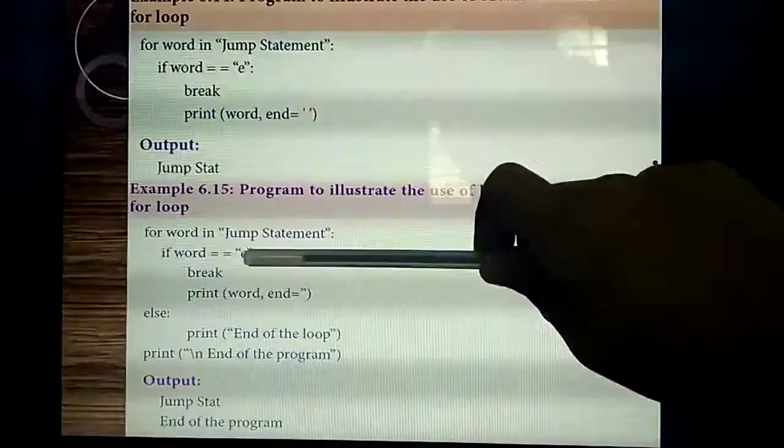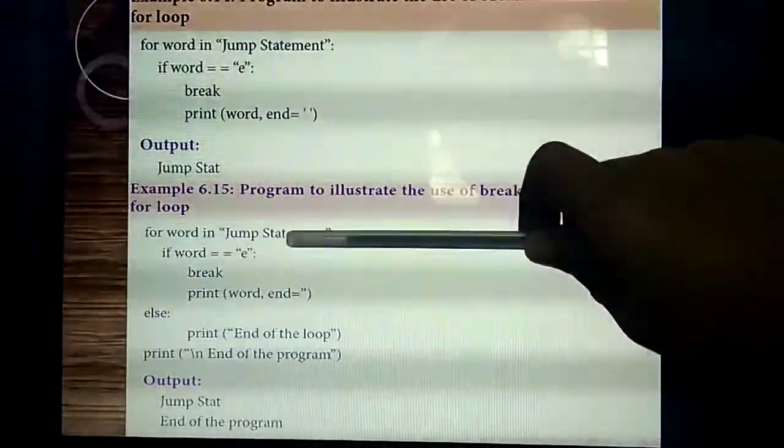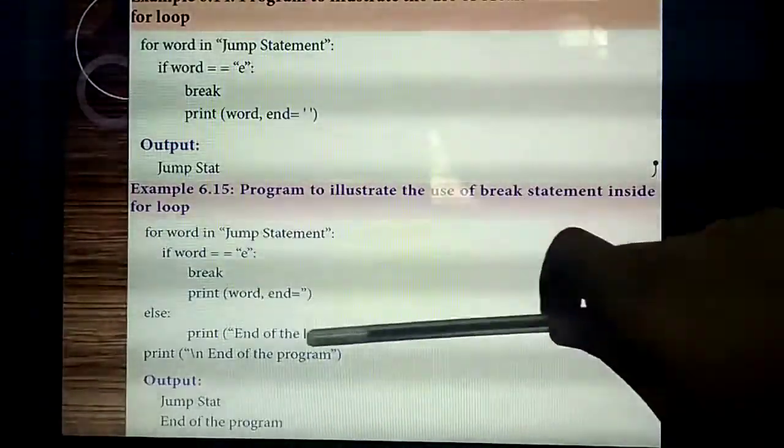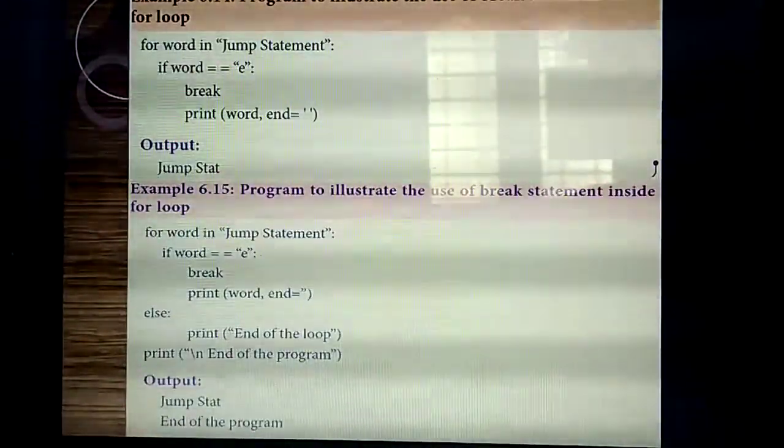So the output is printed up to this print. Once the break is found, the control flow goes outside of the loop, and the else part won't get executed. Next, the "end of the program" statement will get printed.